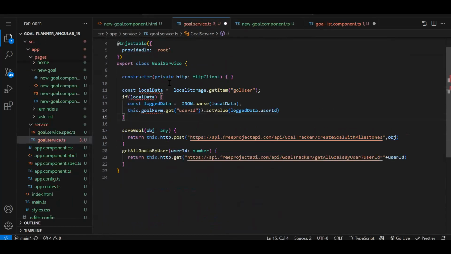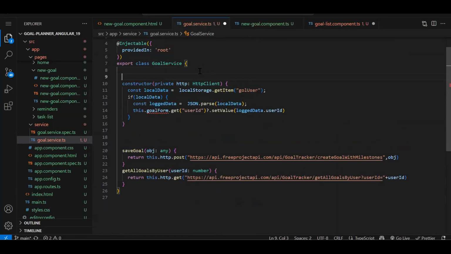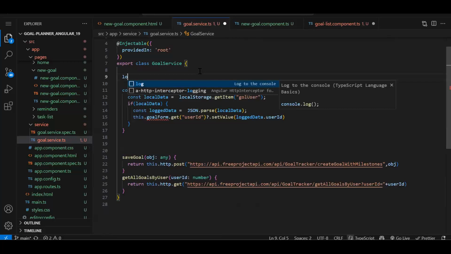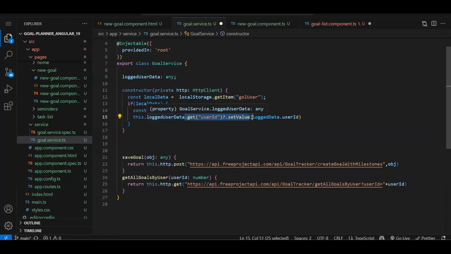So what I will do over here is create, in the service, a variable logged in user data, colon any. Now, whatever data we get, we will paste it over here. So this dot logged in user data is equal to the user ID.